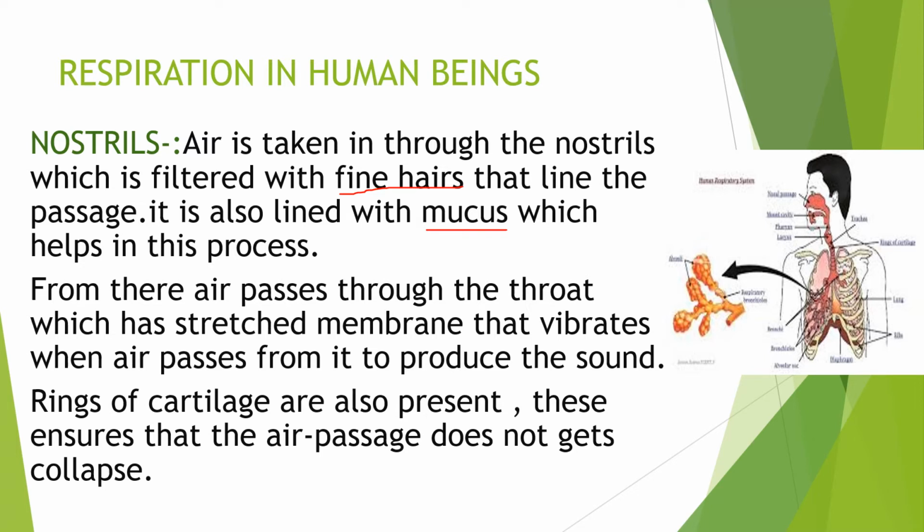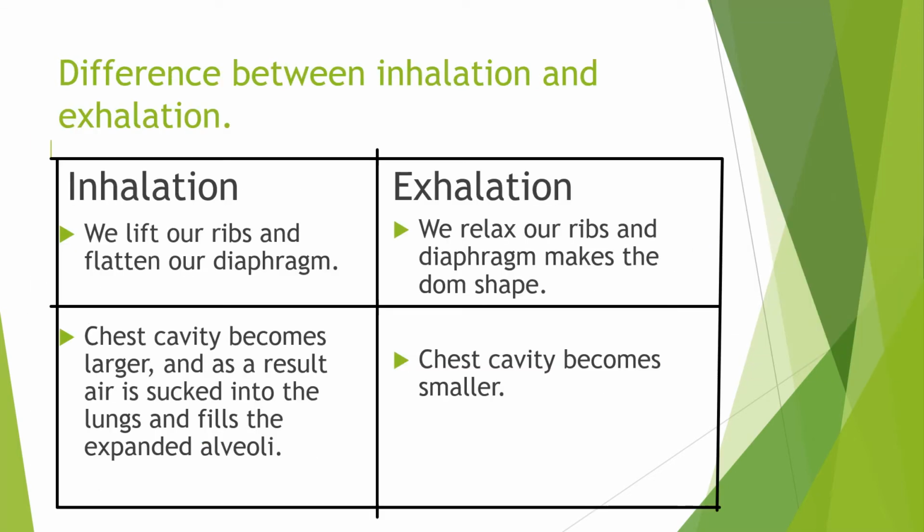From there air passes through the throat, which has a stretched membrane that vibrates when air passes over it to produce sound, as you can see in the diagram. There are also rings of cartilage that ensure the air passage does not collapse.